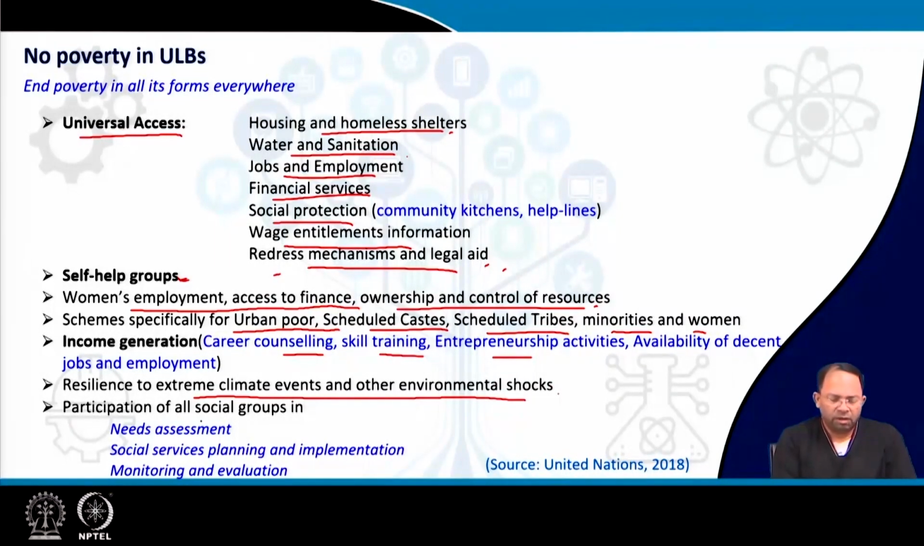Then participation of all social groups in need assessment, that is, what the society requires, what sort of programs have to be implemented, social services planning and implementation, and monitoring and evaluation of the services that are being provided. So that means all social groups should participate in determining what should be provided, in the actual provision of services, and in monitoring of those services.